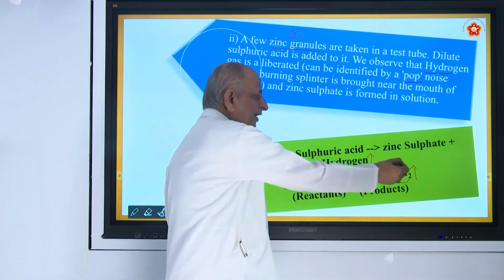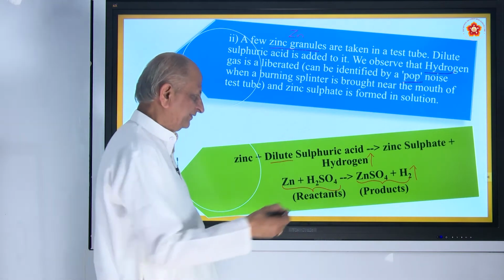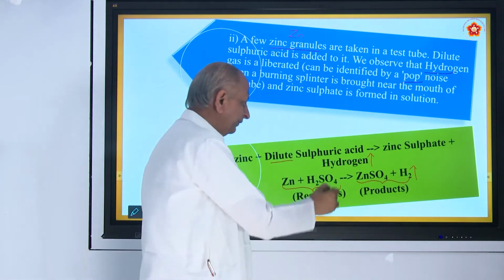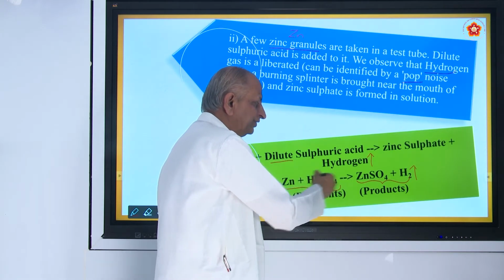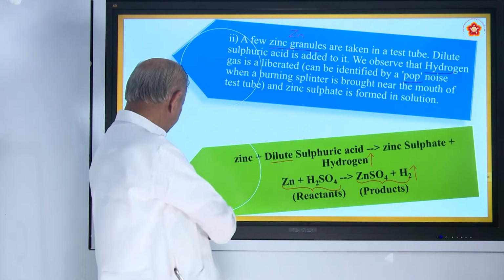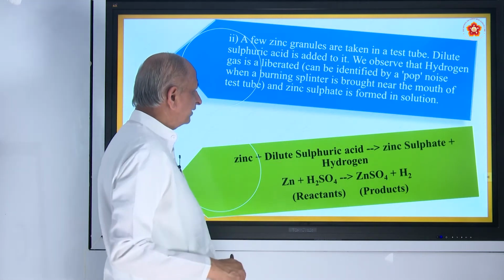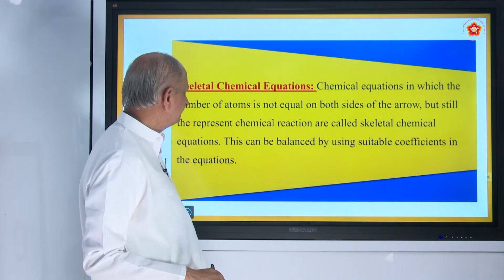And what is this arrow mark? The arrow mark represents the liberation of gas. And what is this arrow mark? It shows the reaction proceeds in this direction, left to right. Okay, this is another example of chemical change or chemical reaction.